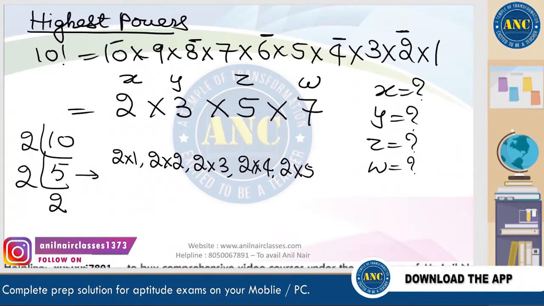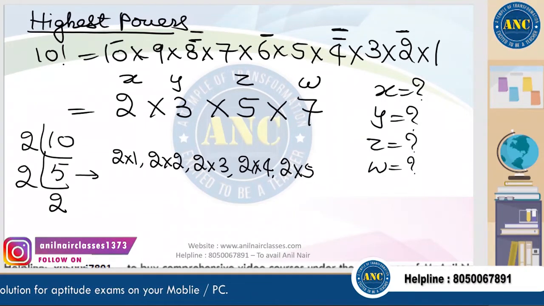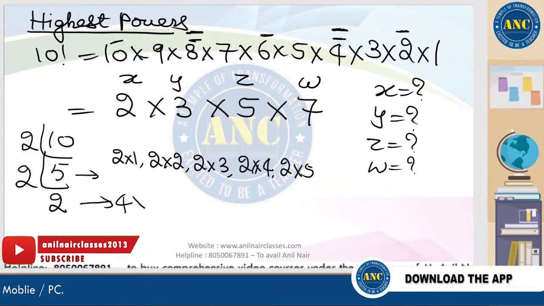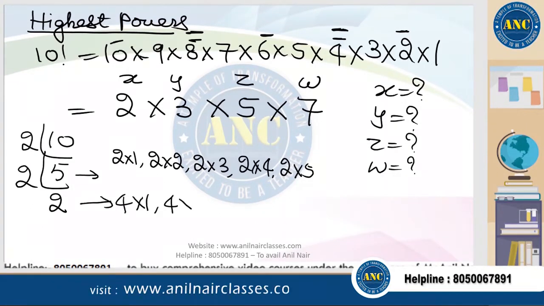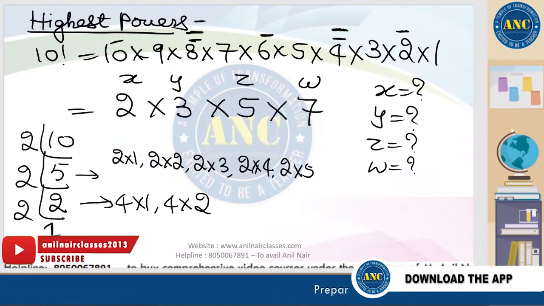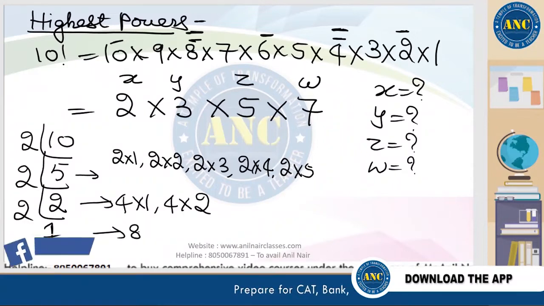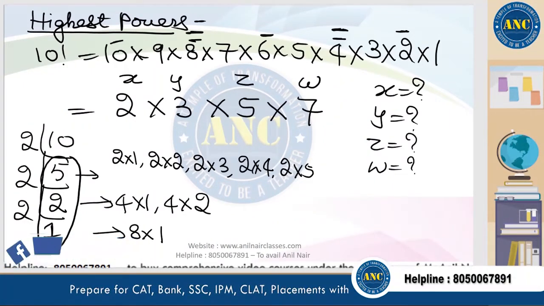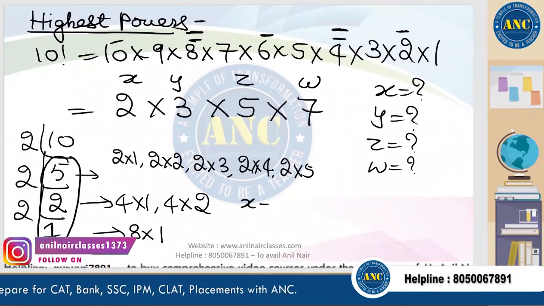There are 2 multiples of 4. Here it is 4 1s are 4, 4 2s are 8. Again if I divide by 2, 2 1s are 2, there is again 1 multiple of 8. So 5 plus 2 plus 1, the x value is 8.